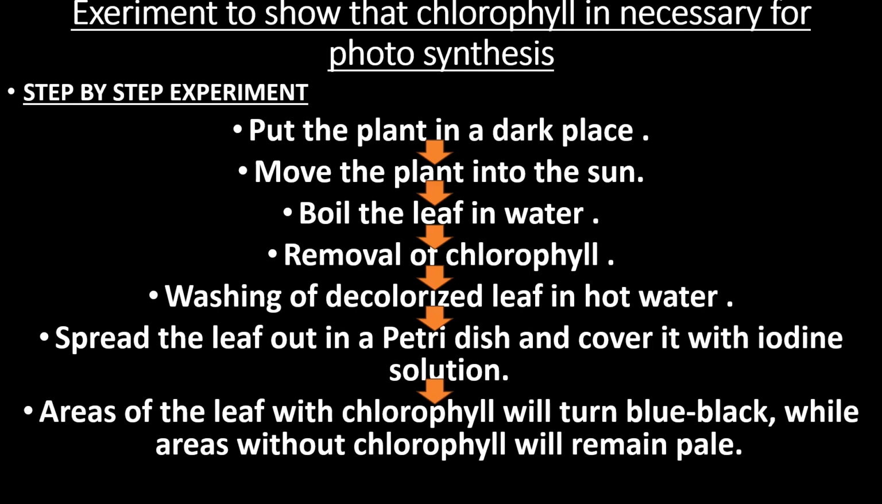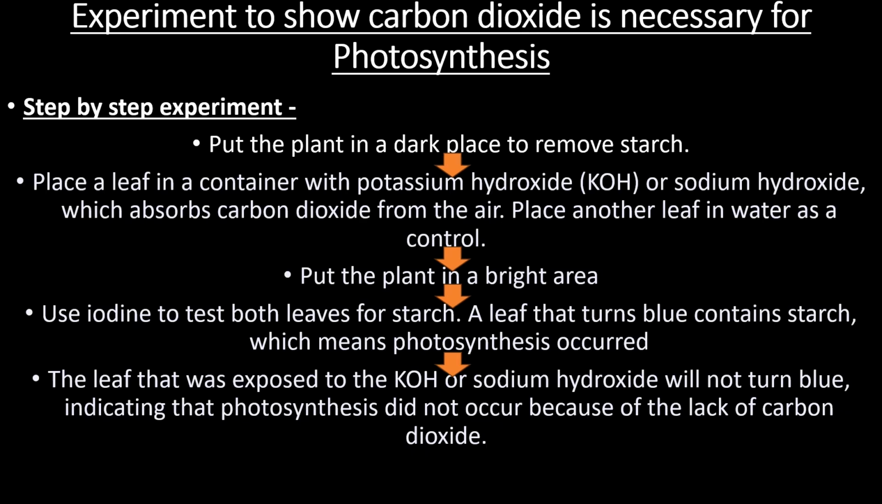Now, the next thing which is required for photosynthesis is carbon dioxide. Carbon dioxide is taken from air. It is present in air. So if we want to show that photosynthesis requires carbon dioxide, then we will have to perform one experiment. To perform this experiment, we have to take one broad bottle or a broad container. This bottle contains the solution of potassium hydroxide.